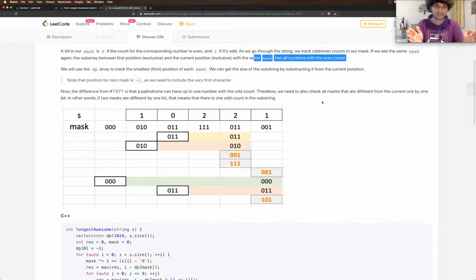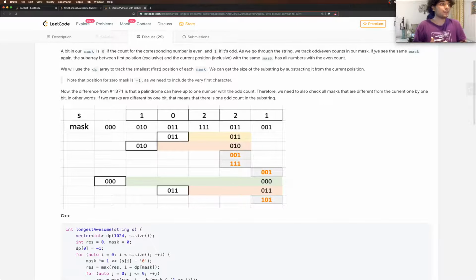But perhaps there are some digits between this. How can this happen? If for any character the number of occurrences between these two positions is even, then it would remain the same, right? Because if you add an even number to an even number, it's going to remain an even number. If you add an even number to an odd number, it's going to remain an odd number. So adding even occurrences would keep the odd or even nature of that count. So that's what he says.